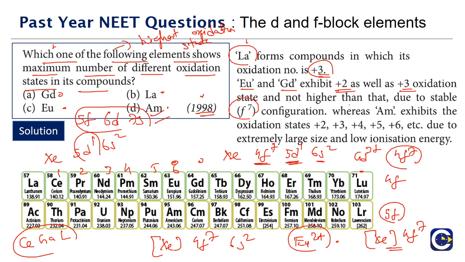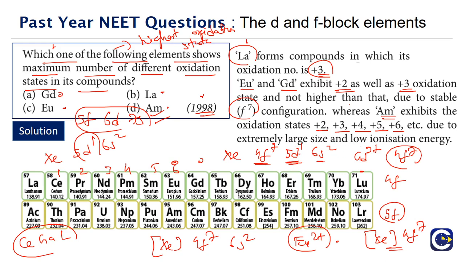That is the reason we see an element like americium will have plus 2, plus 3, plus 4, plus 5 and plus 6. And this we will say is because of the low ionization energy and the small energy difference between these 5f, 6d and 7s. So these are the reasons why the actinoids will be able to exhibit multiple oxidation states, even because these will generally be large size atoms. They will also have more ease of removal of electrons. That's why more number of electrons can be removed.